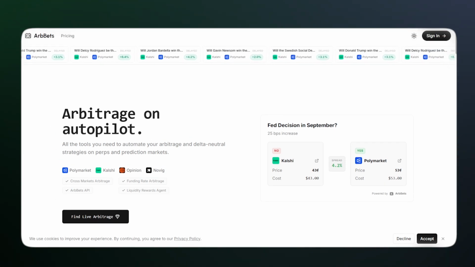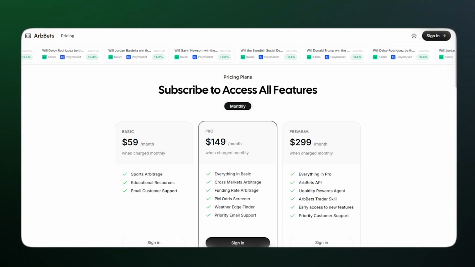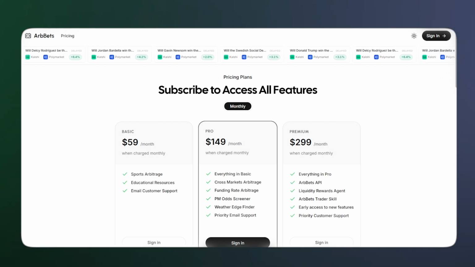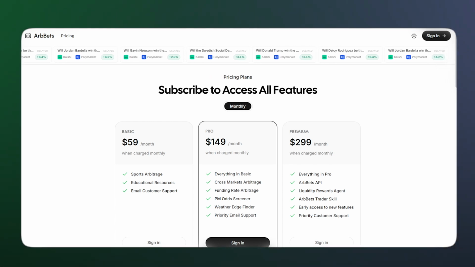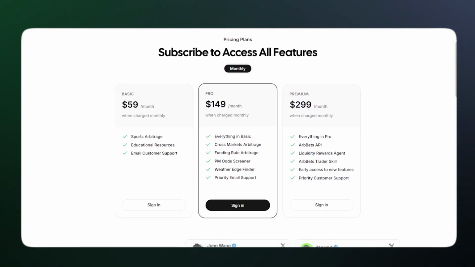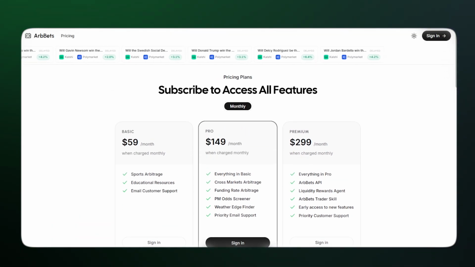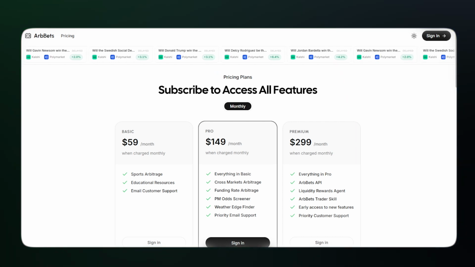When it comes to pricing, they do charge about $40, about $59, apologize. But it is slightly more expensive than Oddpool, which makes sense based on its capabilities. And Oddpool, on the other hand, is very limited again with its capabilities compared to, sorry, not Novig, Arbbets. It does charge a bit more for when it comes to the API and SDK usage as well.